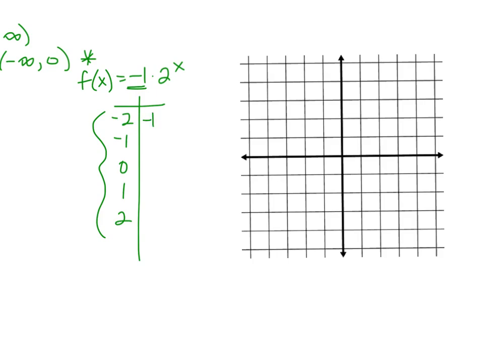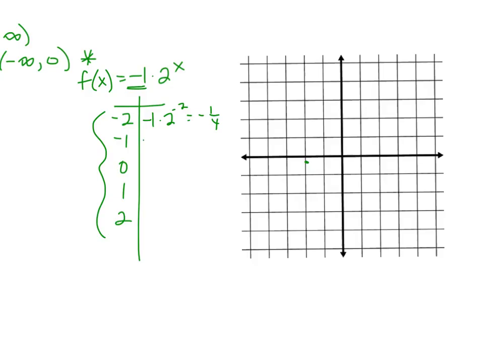So if we do -1 times 2 to the -2 power, well, from our first example, 2 to the -2 power was 1/4, but that -1 is just going to make it -1/4. Over here on my graph, if I go 2 to the left, I'm going to go down -1/4 instead of up. I'm trying to make that dot a little bigger.